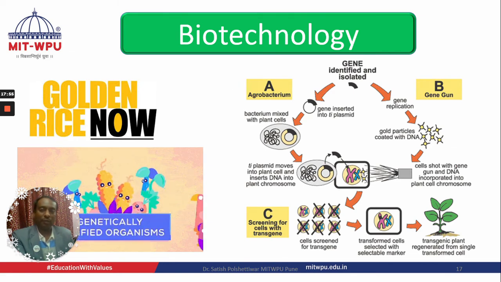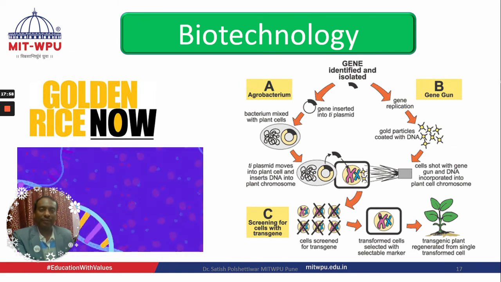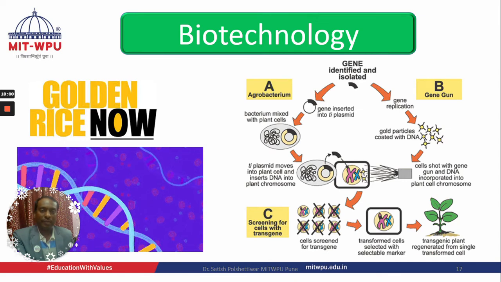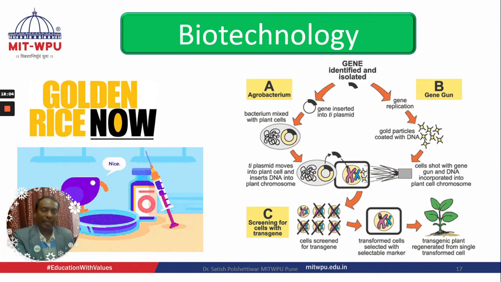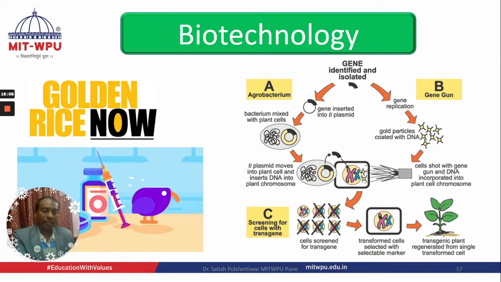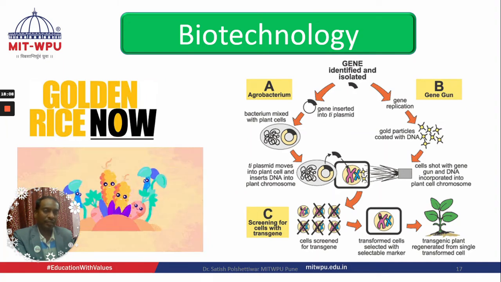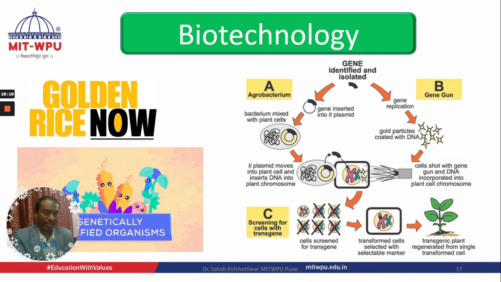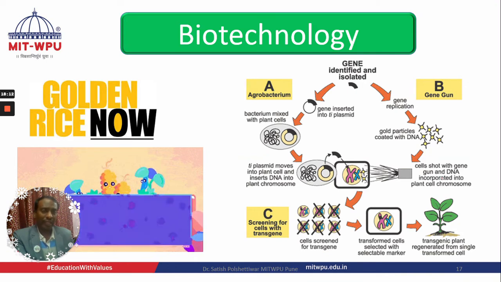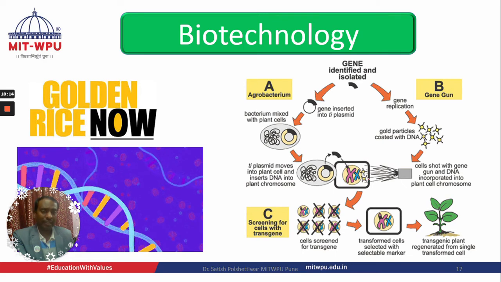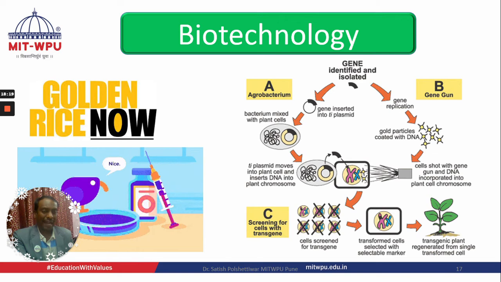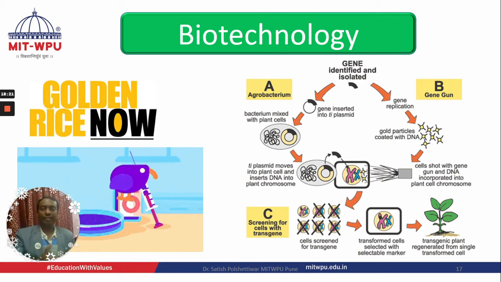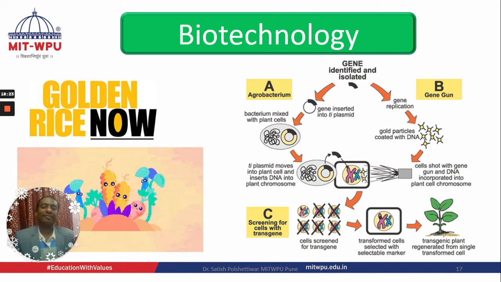We all know how it has been possible. We have to identify the gene of interest. When making golden rice, we have to identify the gene, and we can identify it through a particular vector. We can insert the gene into the DNA, then insert it through the vectors, and we will get the property we want in that particular plant, and that plant is called a transgenic plant.